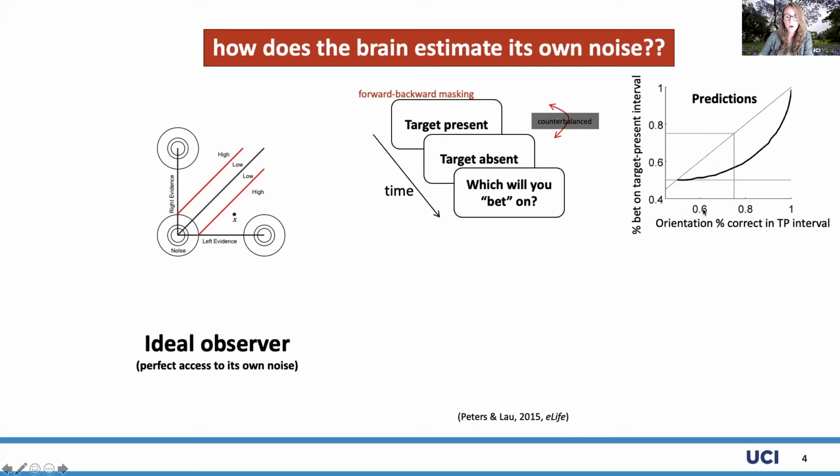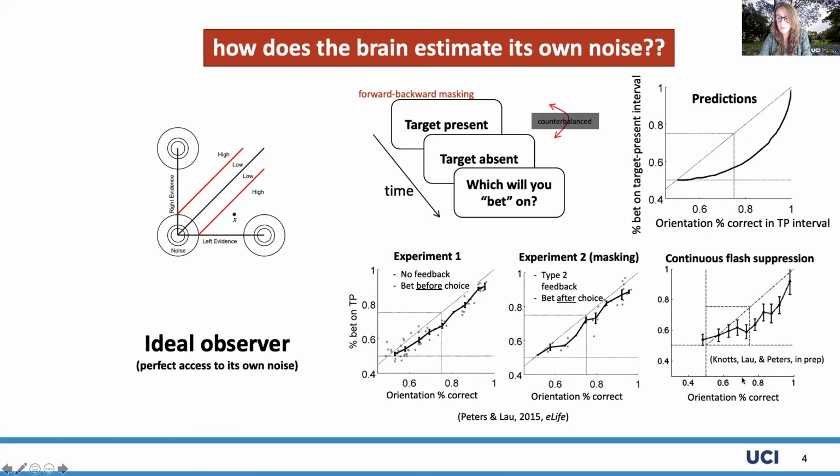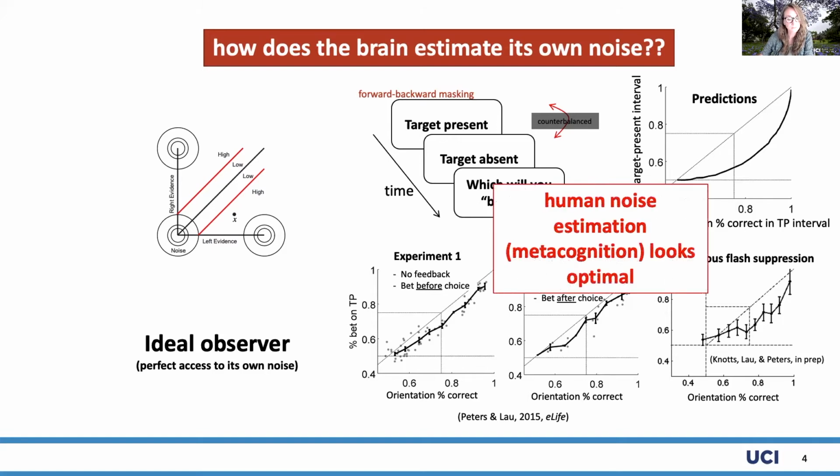So you can see as target contrast increases in the target present interval, which has that non-zero target in it, performance is going to increase. And also the model shows an increase in confidence judgments, which is an increased ability to bet on its choices in that target present interval. The human results across a number of experiments ended up matching this ideal observer remarkably well, which suggested to us that under this paradigm, which is free of response bias in the confidence judgment, humans behave as if they have optimal access to their own noise.